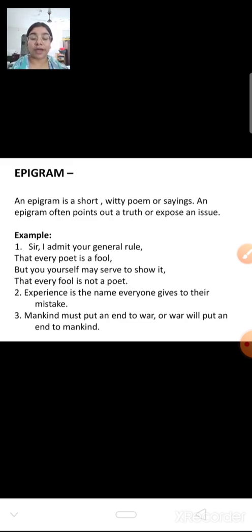Now I hope you have understood what is epigram and all the figures of speech. I want you to go again through these figures of speech and try to find the figures of speech which I have taught you in the poems which we have completed till now. So this is your homework. Read the epigram again through the PDF I will provide you, and try to find these figures of speech in the poems which we have read. So this is your homework.